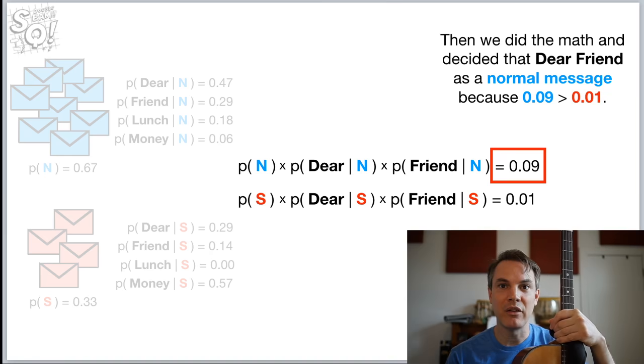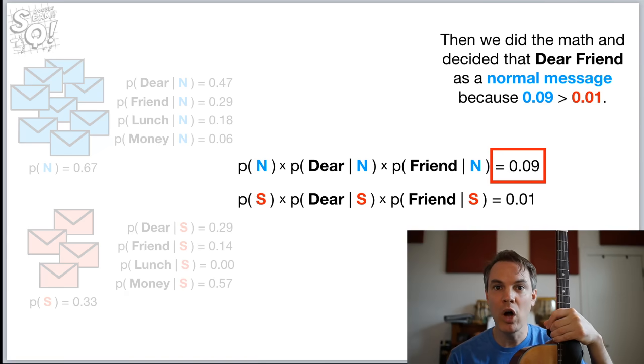Then we did the math and decided that dear friend was a normal message because 0.09, which is what we got for the normal message, is greater than 0.01, which is what we got for spam.